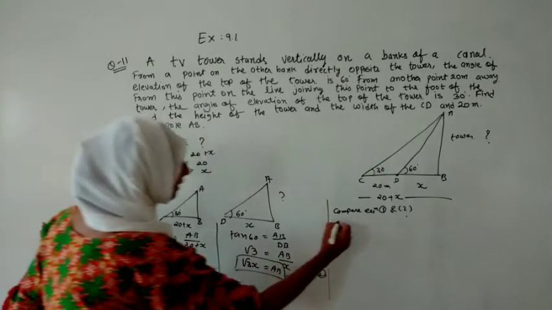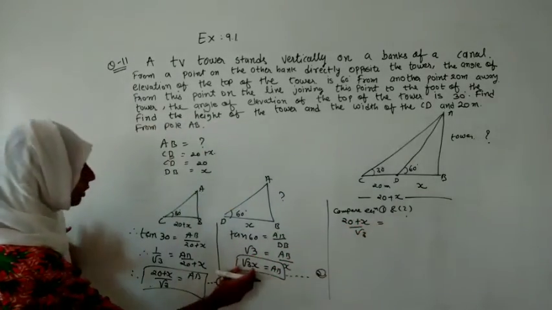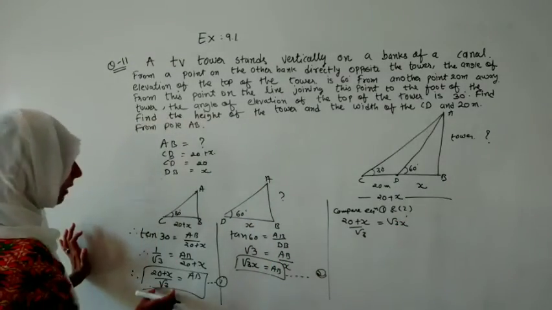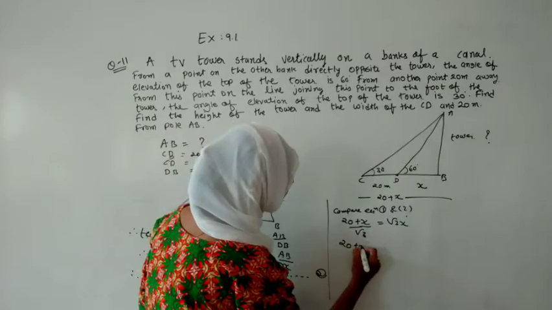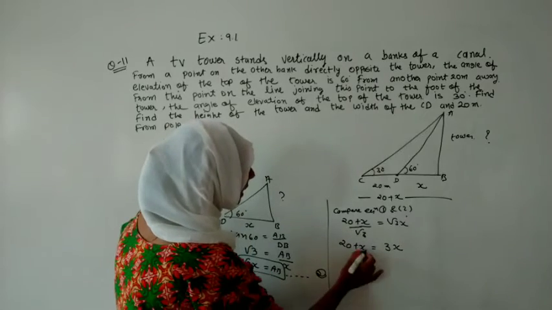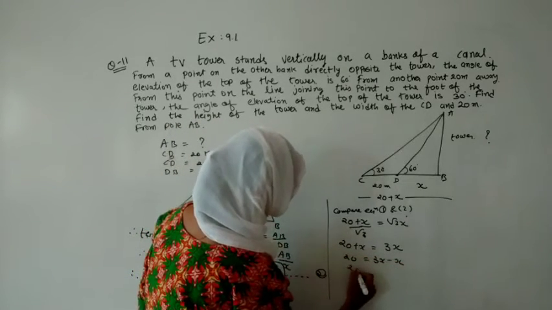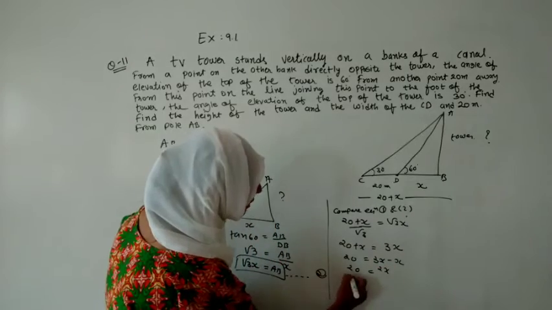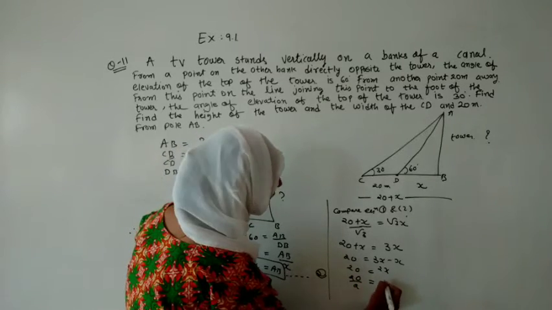So how will it look? It is looking like 20 plus x upon under root 3 and that will be equal to under root 3x. And this under root 3 is dividing this whole part, so let us move it there. Under root 3 times under root 3 will become 3, so 3x. Let us shift this x, so it will become 3x minus x. So 20 is equal to 2x. Let us make x alone, so we are shifting that 2 down. It is in multiply, it will come over here and become divide.